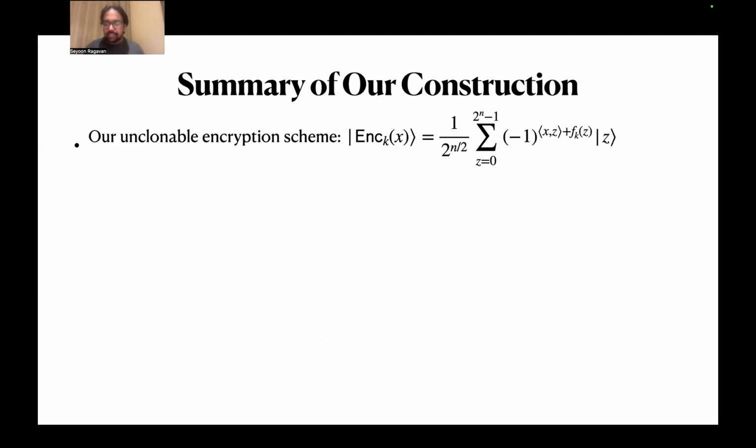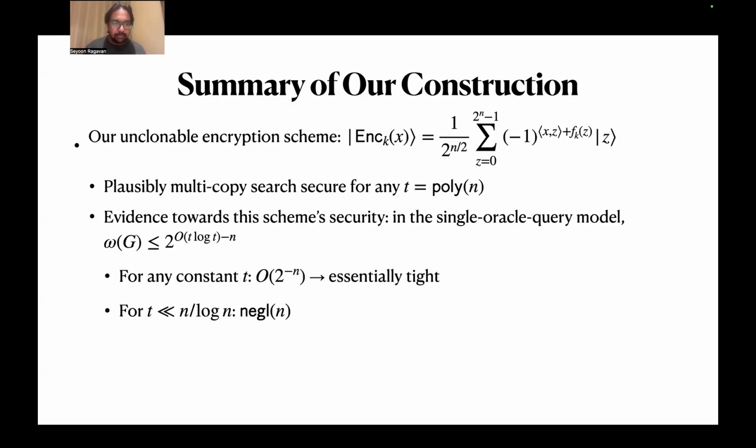Okay, so maybe in the interest of time, I'll skip over the summary of our construction. I'll just briefly say that what we prove in the single oracle query model is that the value of the game is at most 2 to the order of t log t minus n. So provided t is constant, this is order of 2 to the minus n, and when t is much less than n over log n, it's still negligible.